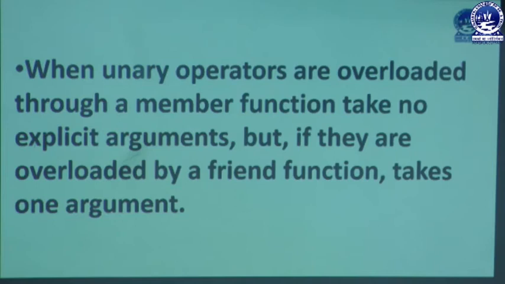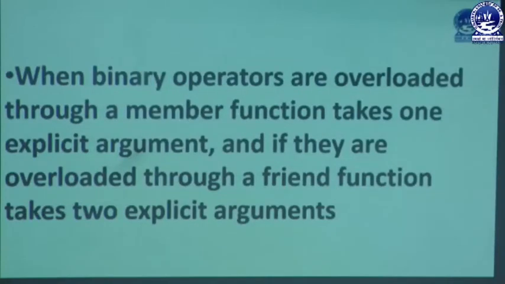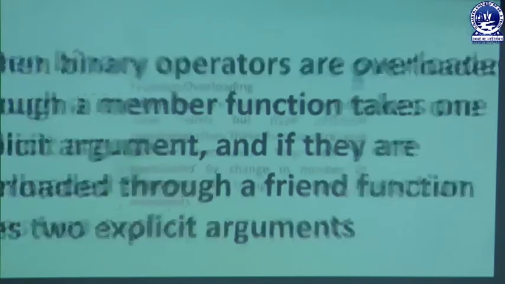Suppose you are overloading plus plus or minus minus, which are unary operators, then there is no requirement of an explicit argument if you use a member function. But if they are overloaded using a friend function, then one argument is passed. When binary operators, which require two operands, are overloaded through a member function, they take one explicit argument, but if they are overloaded through a friend function, then they take two explicit arguments.